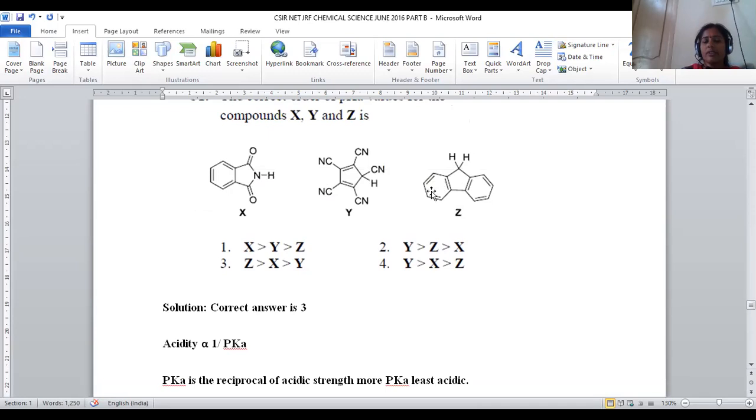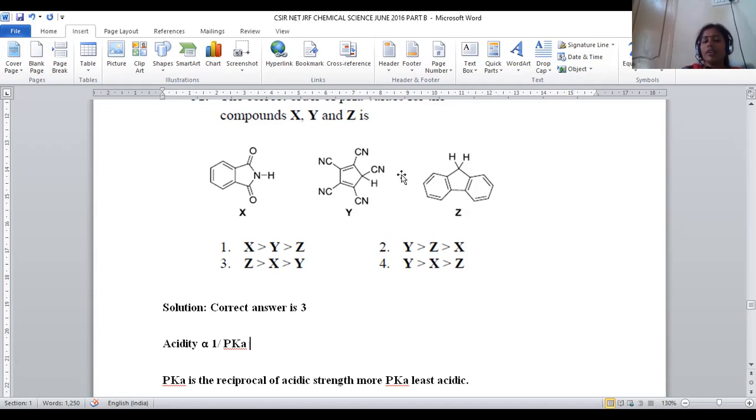Right? So among all the given options, compound number Y, when observed, you can see one free hydrogen here. And this hydrogen is surrounded by so many electron withdrawing groups. It is the fundamental thing that any carbon having a hydrogen in contact with more electron withdrawing groups, that hydrogen becomes more acidic and will be easily liberated.